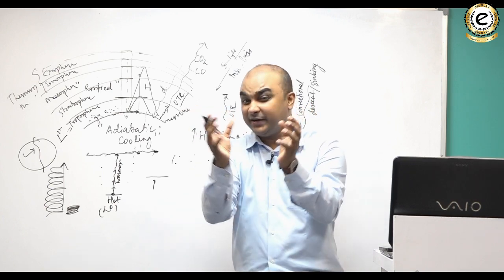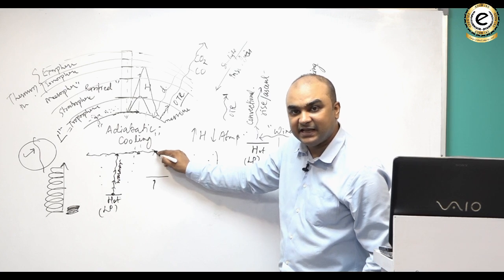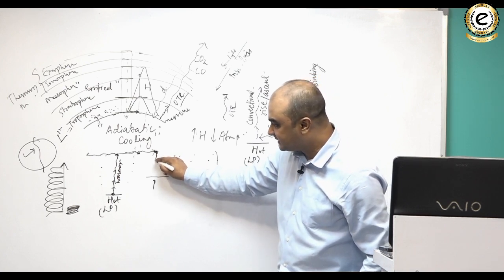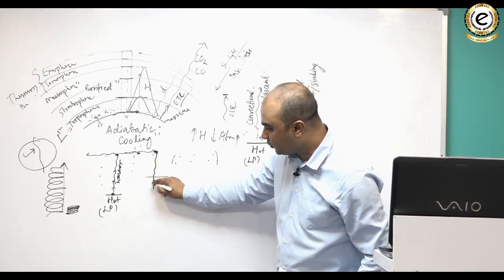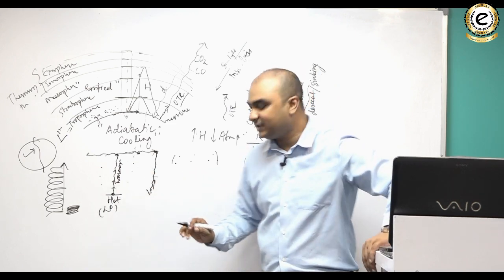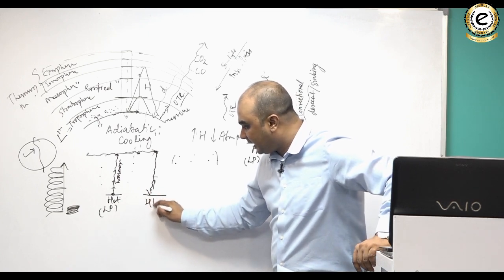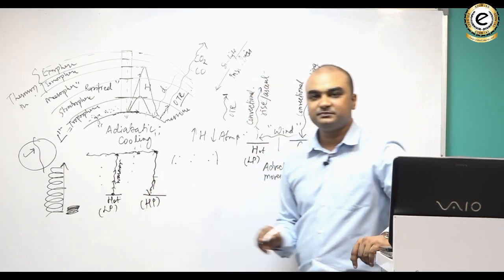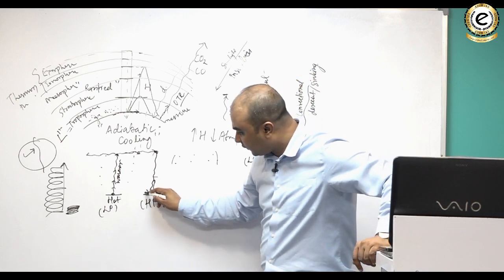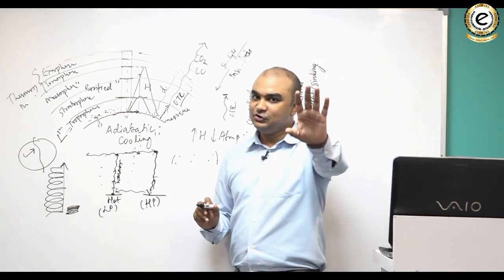As it shrinks, its density increases, and as density increases, its weight increases, so it starts sinking. Do you understand that? And wherever air sinks, it creates a high pressure area, and air always blows from high pressure to low pressure. So look here one more time.